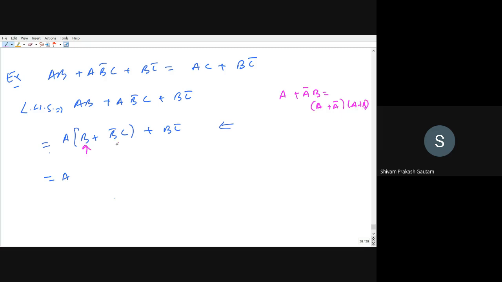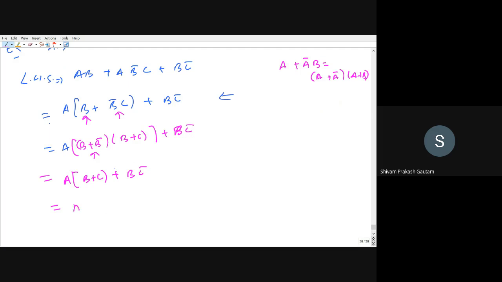Right, now we are having B plus B̄C. I can use distributive law, so I can write (B plus B̄)(B plus C) plus BC̄. So this B plus B̄ will be equal to 1. We are having A(B plus C) and plus BC̄. This can be equal to AB plus AC plus BC̄.